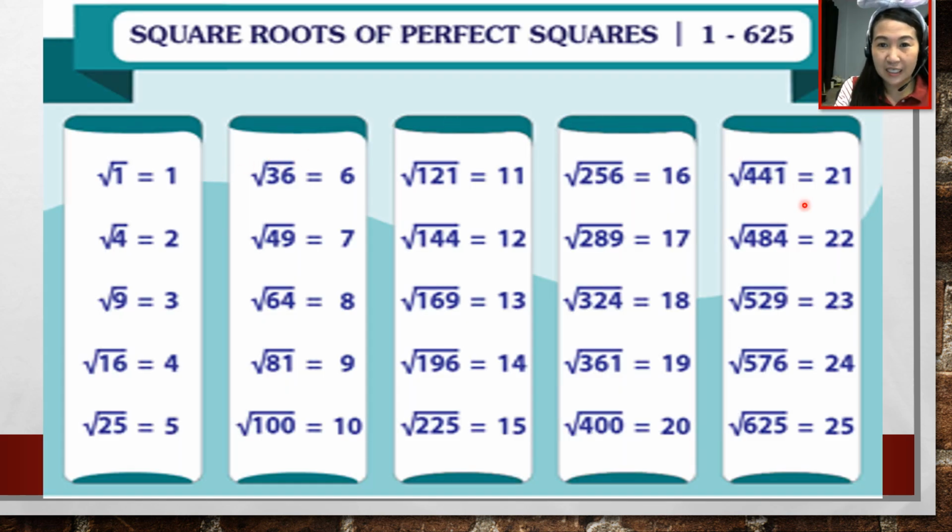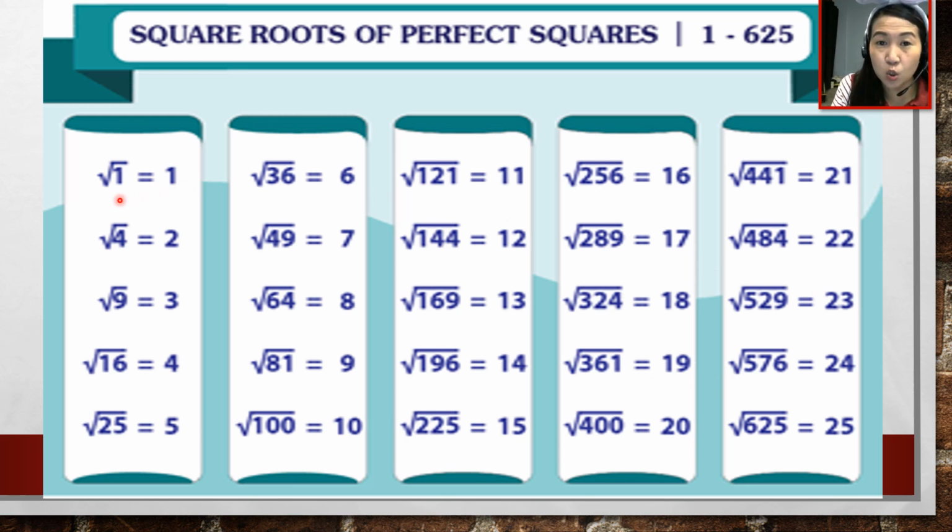So these are the lists of the square roots of perfect squares. But wait, what is the difference between square roots and perfect squares? So let's try to study the following numbers. So once we say perfect squares, the perfect squares that we have here are 1, 4, 9, 16, 25, 81, 64, 49, 36, so on and so forth.